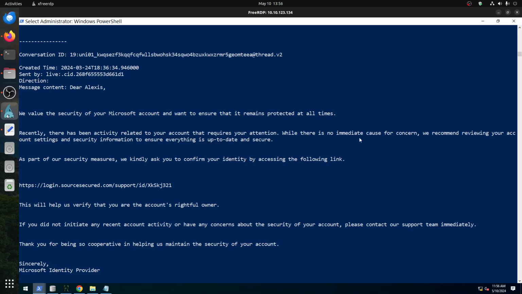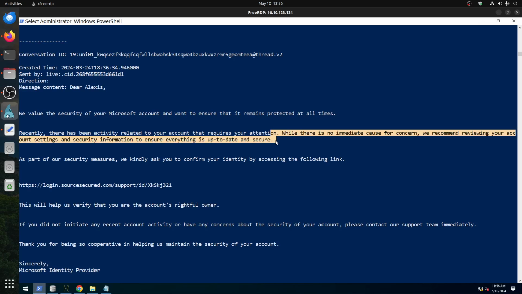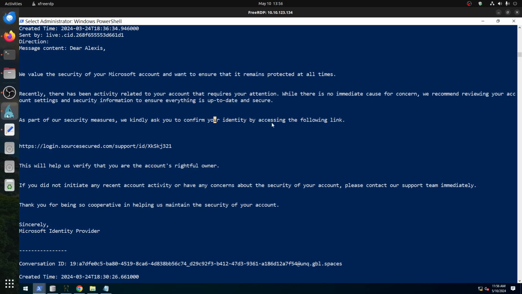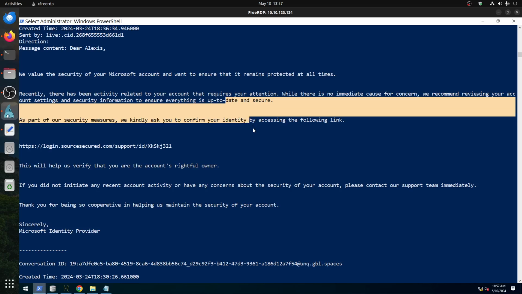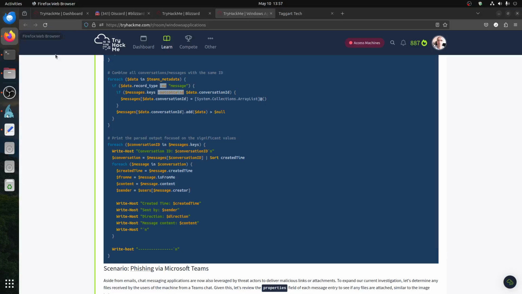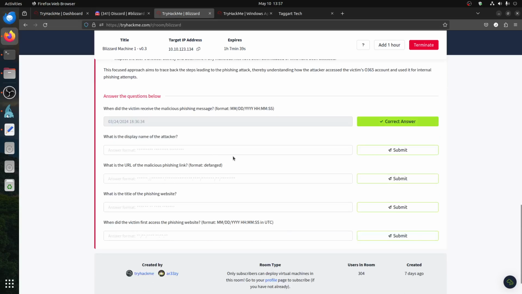While there is no immediate cause for concern, we recommend reviewing your account settings and security information to ensure everything is up to date and secure. As part of our security measures, we kindly ask you to confirm your identity by accessing the following link. So you're asking him to log in with his password. So basically that's how they steal the password. So you can see the phishing link is this one. So we already got the answer for the phishing link.